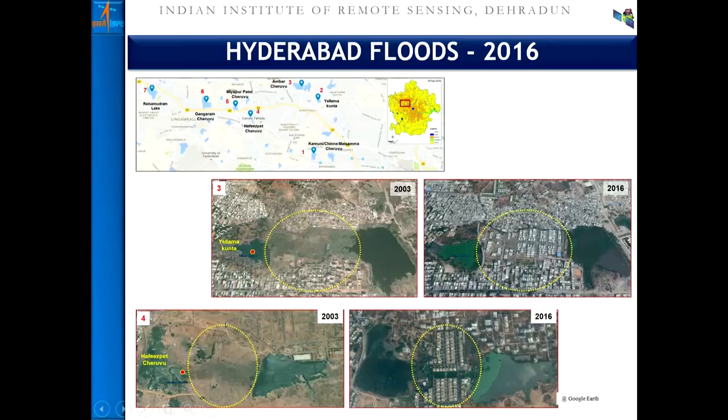Take a certain city where there's a lake, a water body. You can see here data of 2003 and then the data of 2016. See how a natural wetland has been encroached upon.